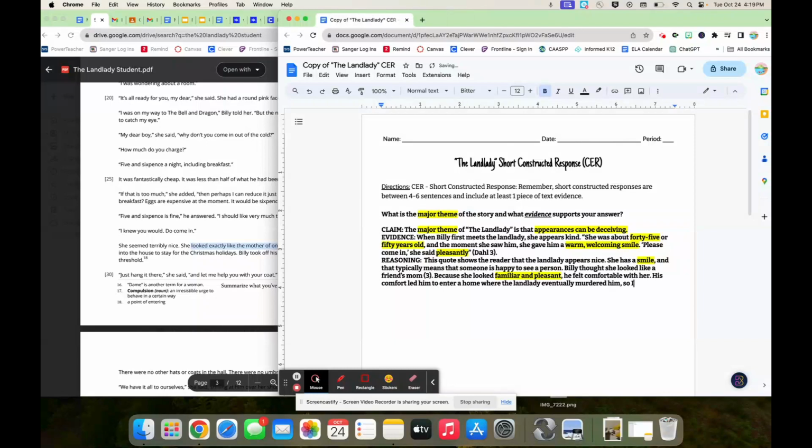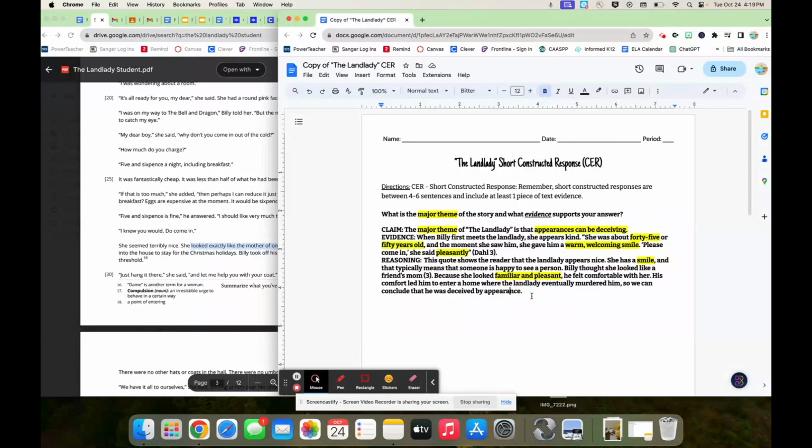So we can conclude that he was deceived by appearance. Okay. Let's read it again. Like I keep saying, reading it out loud helps you to hear things that are right or wrong. It also gives you a good indication of the flow of your passage.